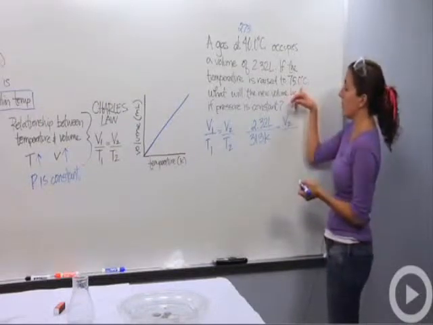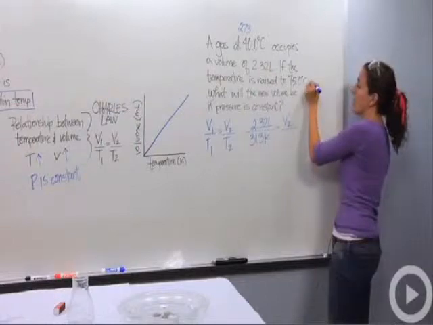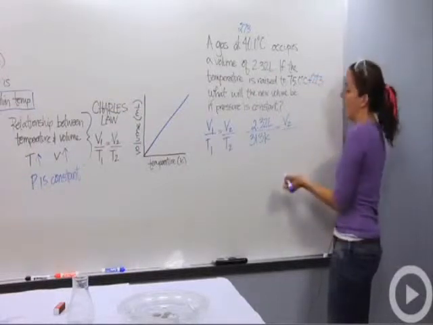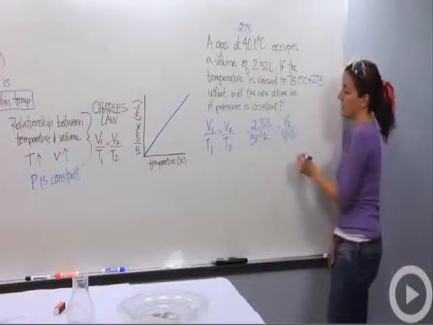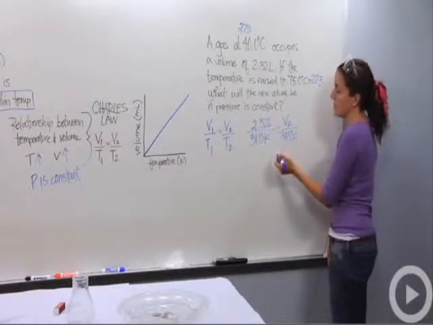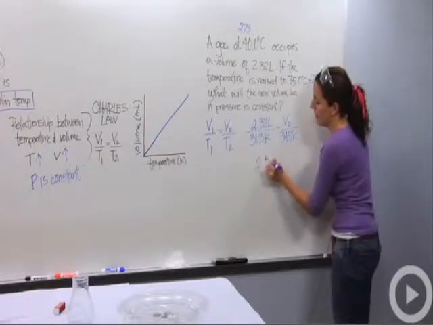Our second temperature is 75 degrees Celsius. We add 273 to that, and we get 348 Kelvin. We cross multiply: 348 times 2.32 divided by 313. We get a new volume, which is 2.58 liters.